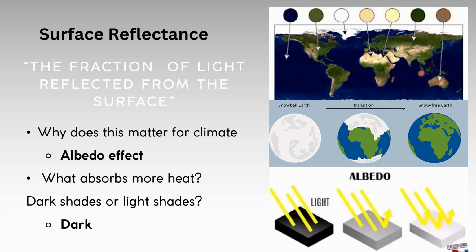So when we look at a map of the Earth, we can see the Earth has many different shades on it. The Earth has darker shades like the oceans, forests, and paved roads. All of these absorb more heat because they're darker shades. This makes the Earth hotter, versus the lighter shades on the Earth, like the ice at the polar caps and deserts. These reflect more sunlight, making the Earth cooler. This is called the albedo effect.